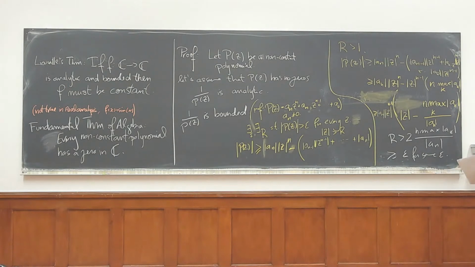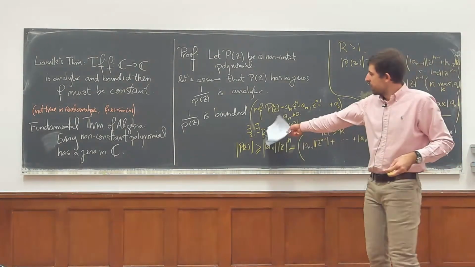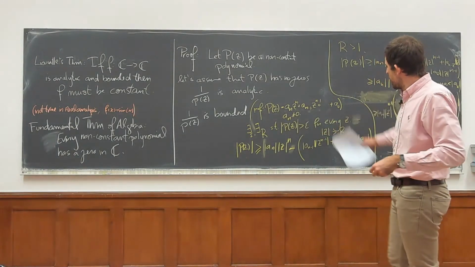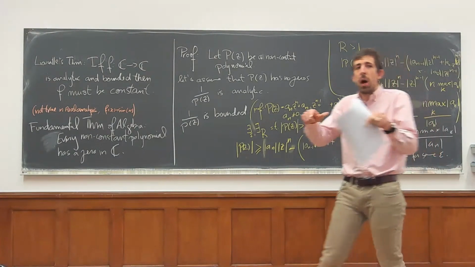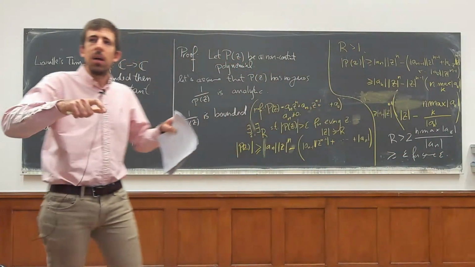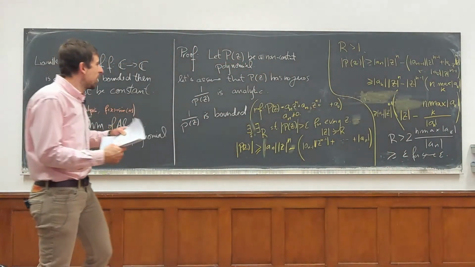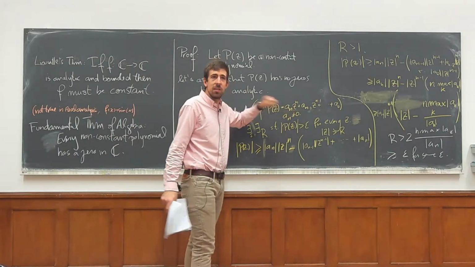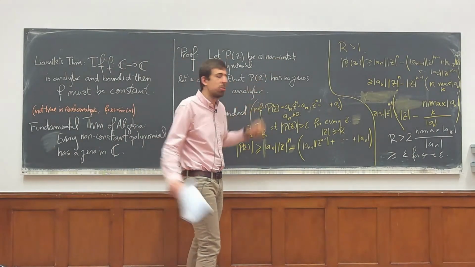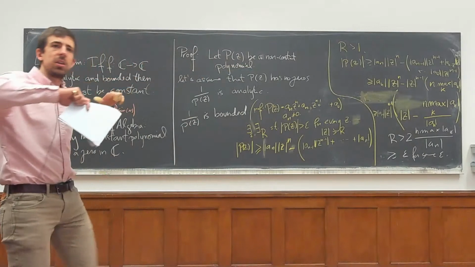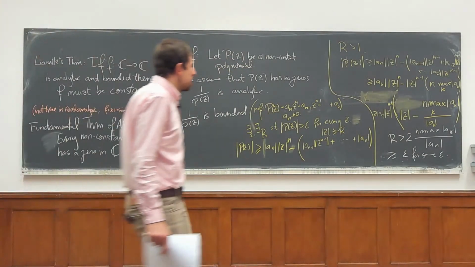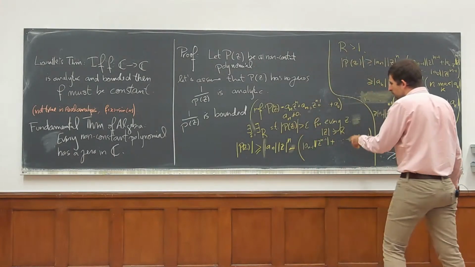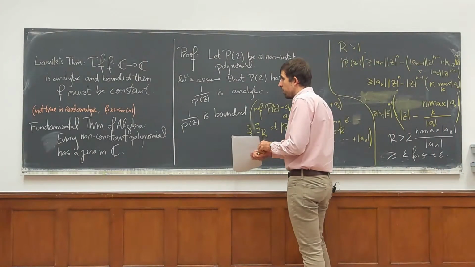Okay, so what I just showed is that there's some epsilon and some r such that this is bigger than epsilon for every z. Just how you imagine polynomials: eventually only the z to the n term matters, and that one goes to infinity. So of course at some point the function needs to start growing. Okay, and so now I can look at the minimum of the